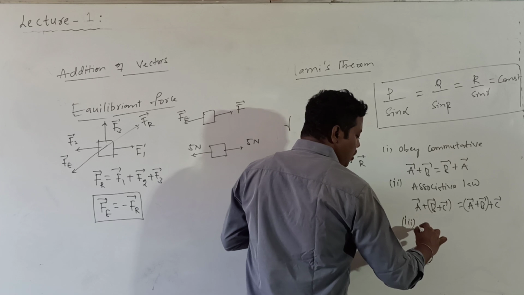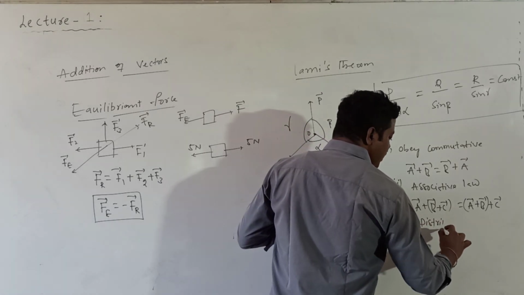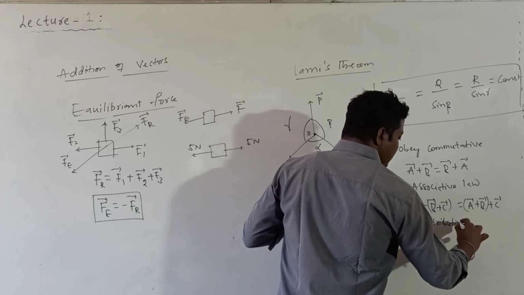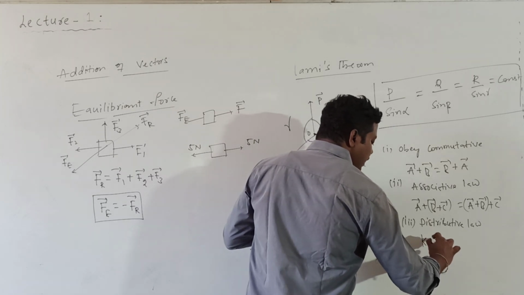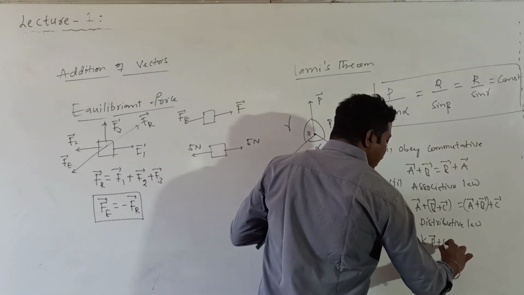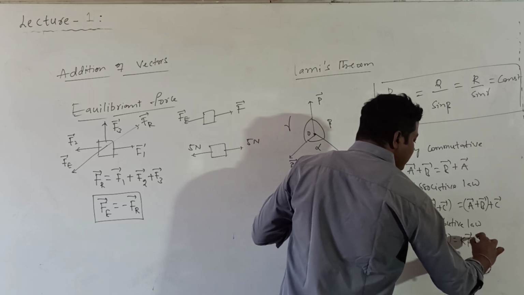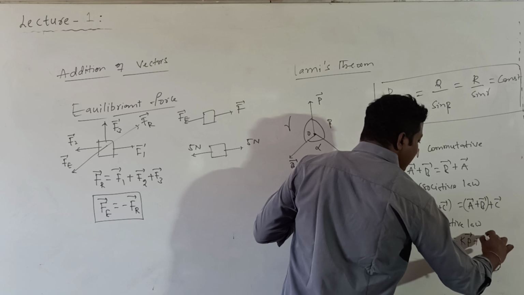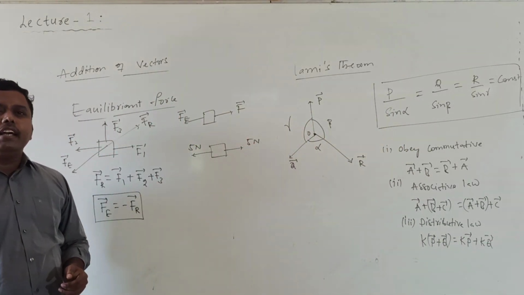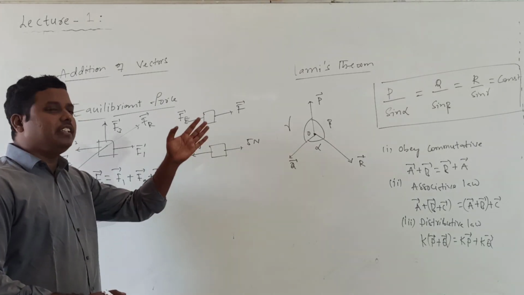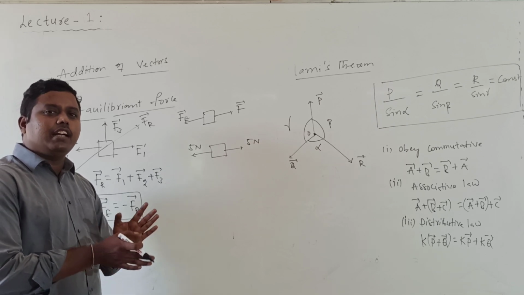Similarly, vector addition obeys the distributive law. What is the distributive law? If k is any scalar, then k into P bar plus Q bar will become k into P bar plus k into Q bar. This is called distributive. So vector addition is commutative, vector addition is associative, and vector addition is distributive. Okay, so this is it for vector addition.